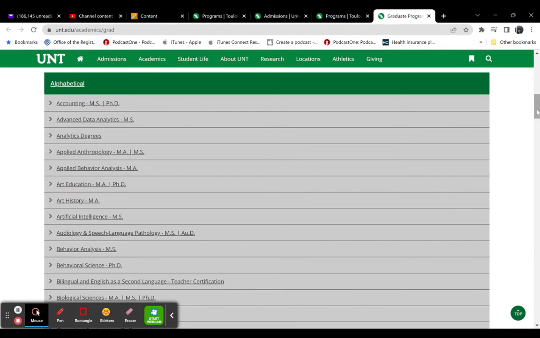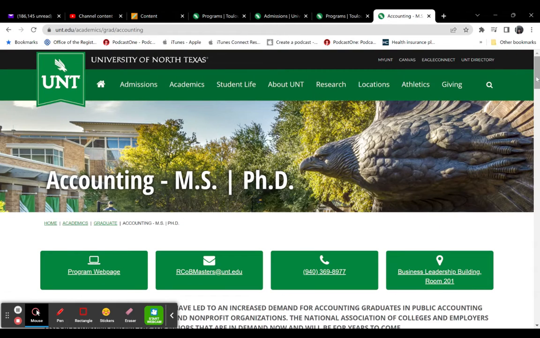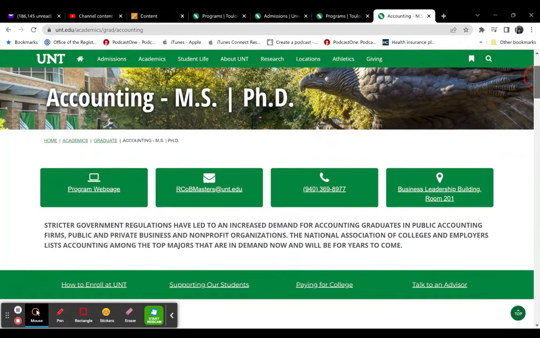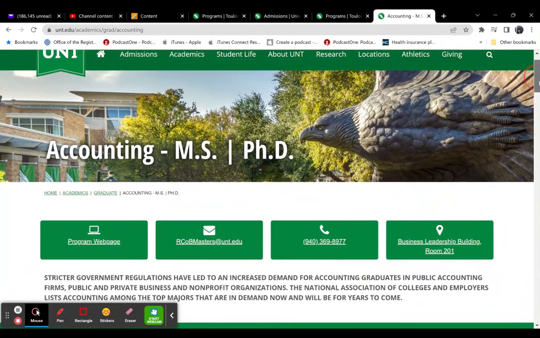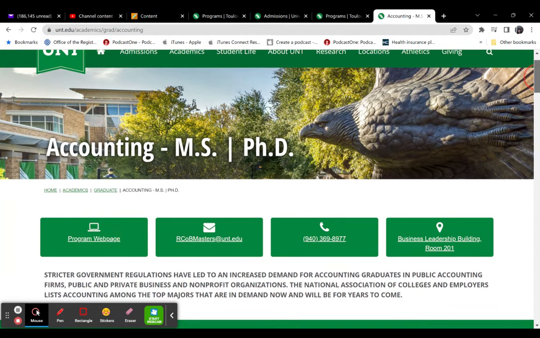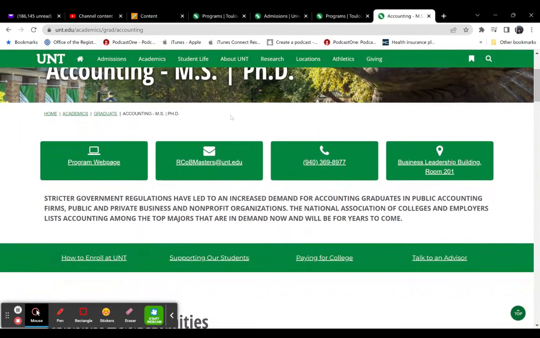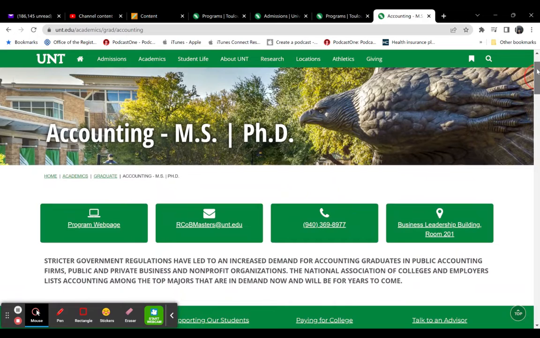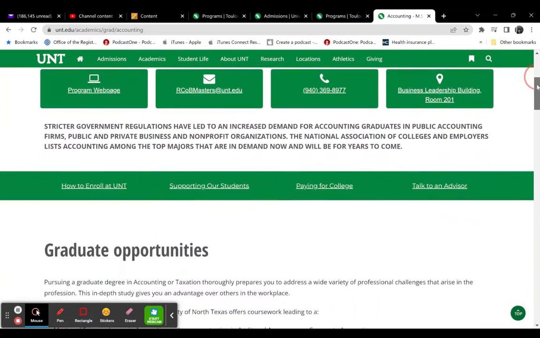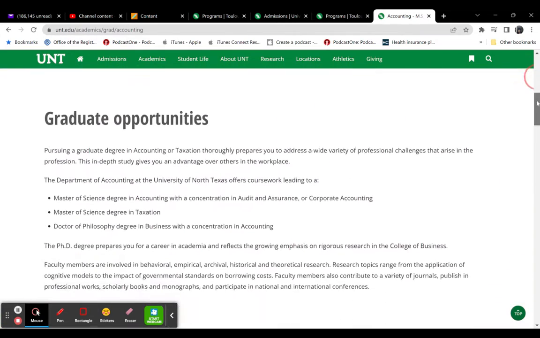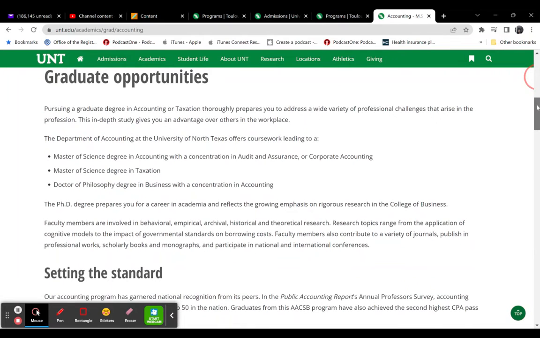And so there's the alphabetical list. And then I'm just going to pick the very first one, which is accounting, because it's easier to choose. And then you have options under accounting. So remember, the admissions website of any university houses information, as well as the program webpage, that degree program webpage. So we have accounting. You can get either a master's degree or PhD in it. And if you scroll down this page, you're going to see a lot of information available to you.